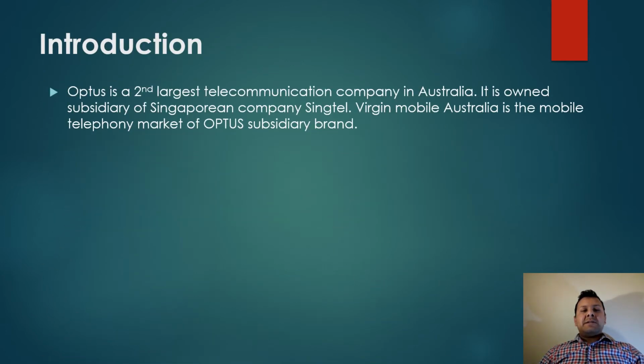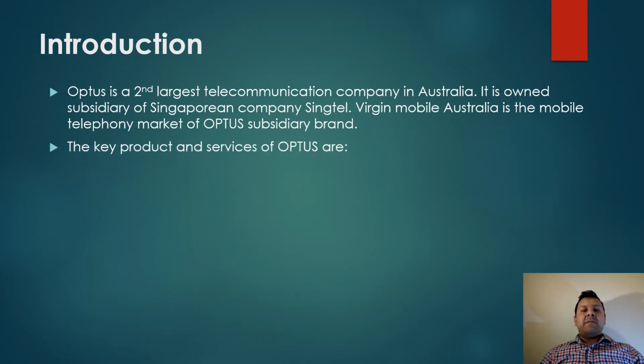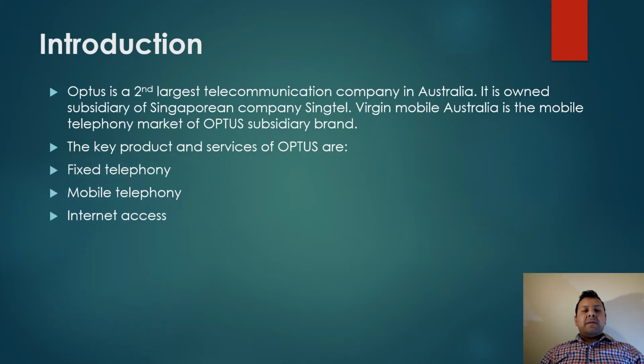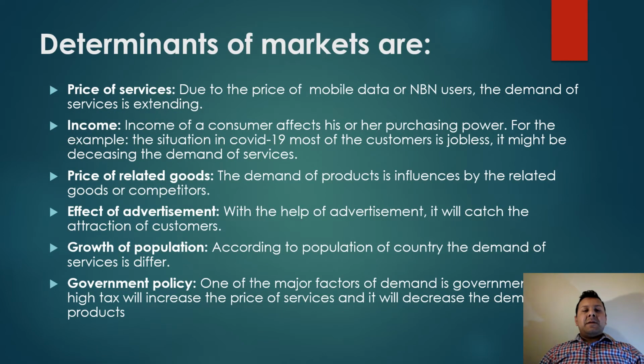Introduction: Optus is the second largest telecommunication company in Australia. It is a wholly owned subsidiary of the Singapore company Singtel. Virgin Mobile Australia is the mobile telephone market subsidiary brand of Optus. The key products and services of Optus are fixed telephone, mobile telephone, internet access and cable television.